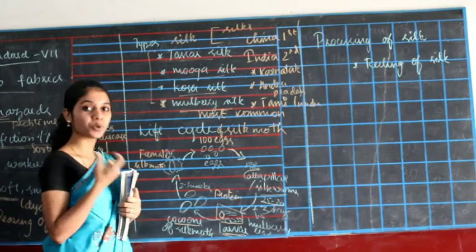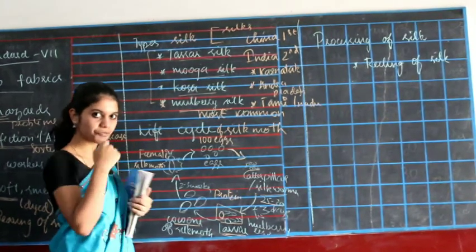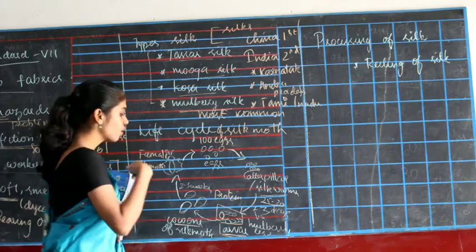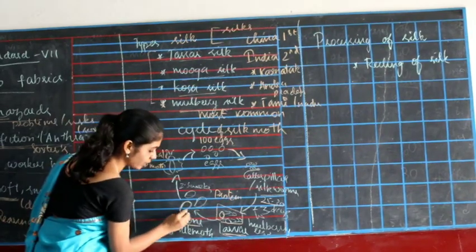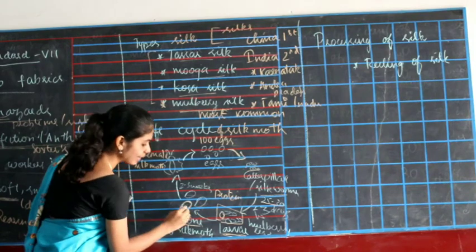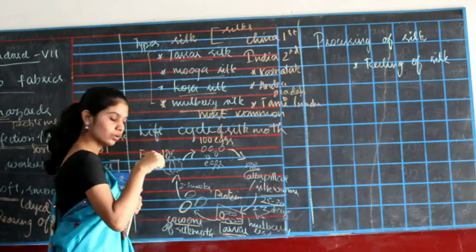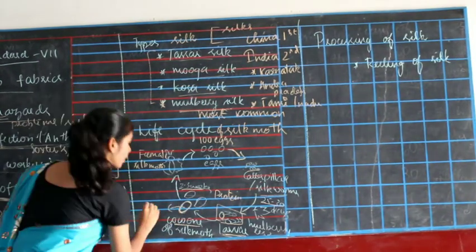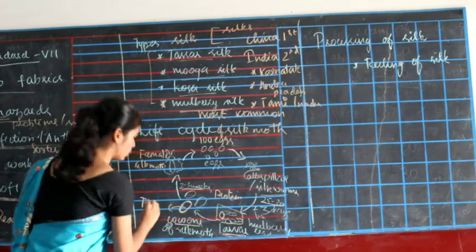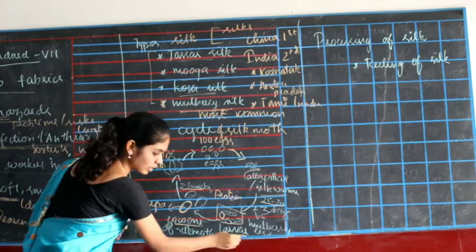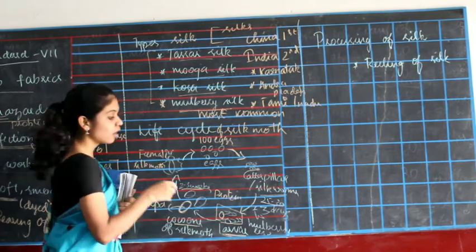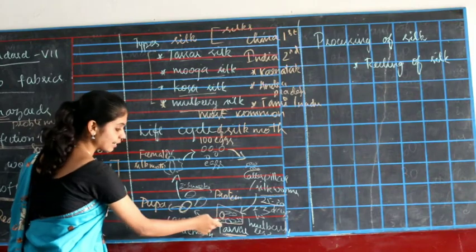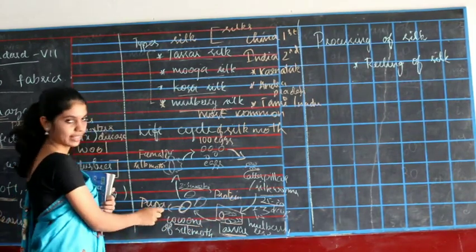It produces this protein from its mouth and covers itself with the cocoon, and then it stays inside that cocoon for 2 to 3 weeks. At this stage, the silkworm is called a pupa.